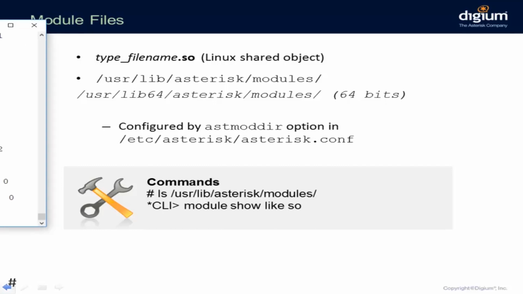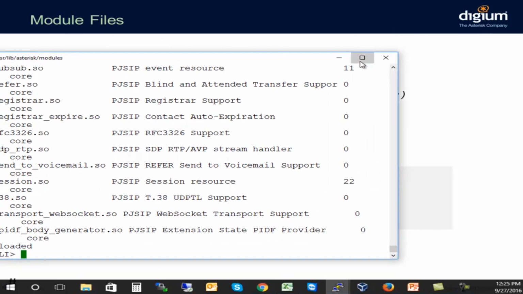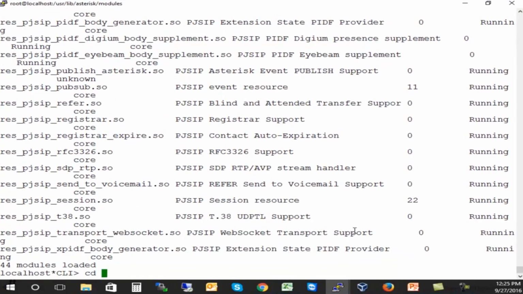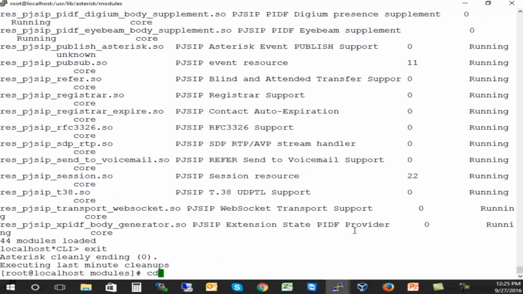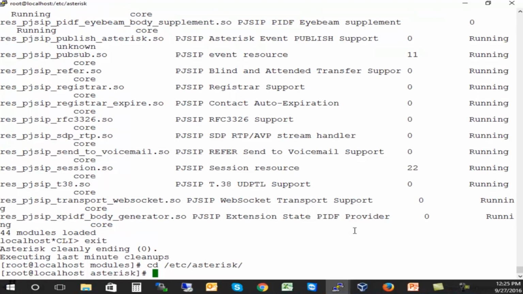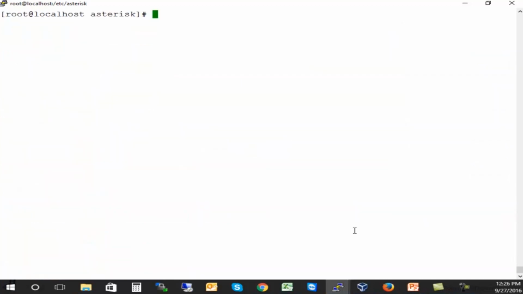So you can go to /etc/asterisk, not here, right? I do typos a lot, so excuse me for that. Remember that you can always use the tab key. Probably all know that.